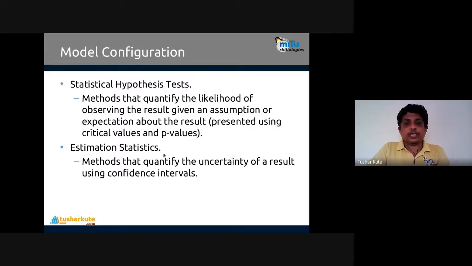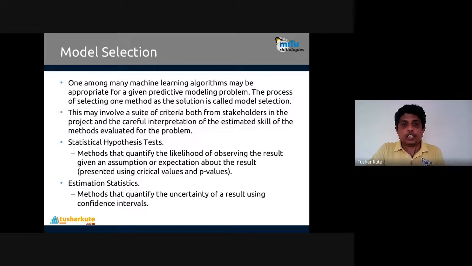And then estimation statistics, which contain the methods that quantify the uncertainty of a result within the confidence intervals. And next is model selection. One among many machine learning algorithms may be appropriate for a given predictive modeling problem. The process of selecting a method is called model selection, which is the most useful model involved in that. So there also we can use two methods to perform the model selection.